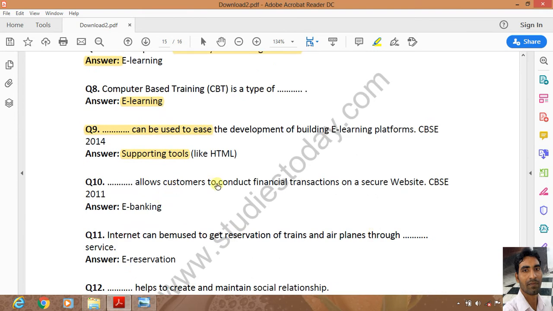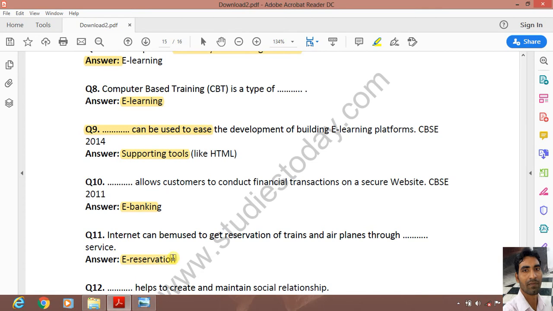Dash allows customers to conduct financial transactions on a secure website. It is e-banking. As here written, financial transaction or transferring funds, all these works are done by e-banking. Internet can be used to get reservation of trains and airplanes through service. Which service? E-reservation.